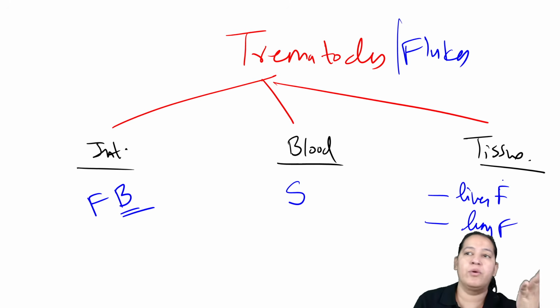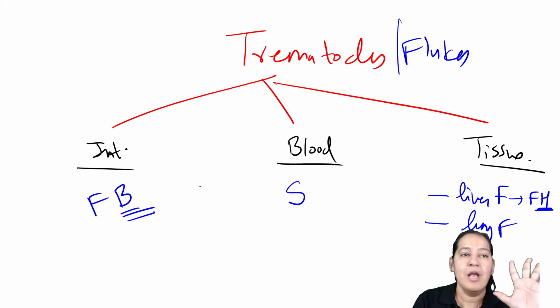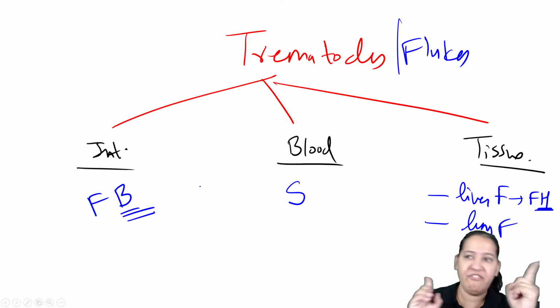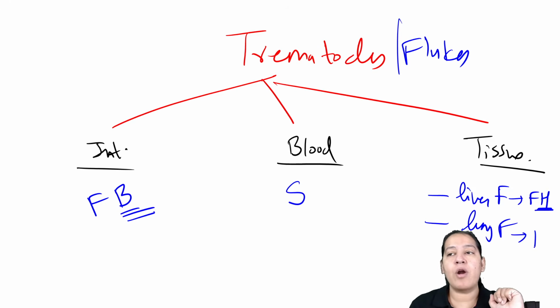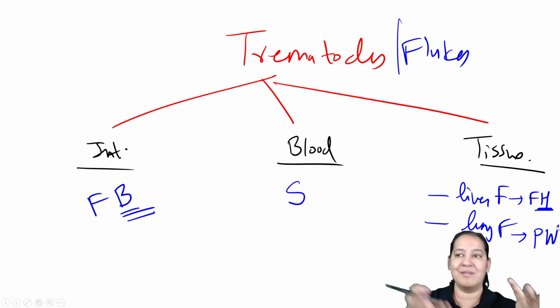These are leaf-shaped flukes. So what is the name of liver fluke? Fasciola hepatica. Hepatica means liver. Buski was intestine. Both are Fasciola: Fasciola buski, Fasciola hepatica. And in the lung, Paragonimus westermani will be there. So total 4 trematodes I am going to teach you in a comparative way. Make a table, make a comparison. That's done. So trematodes are over.